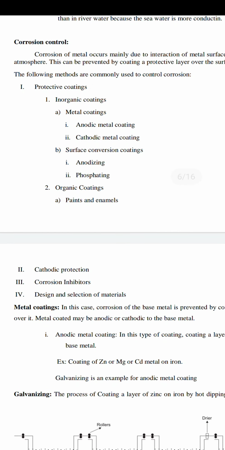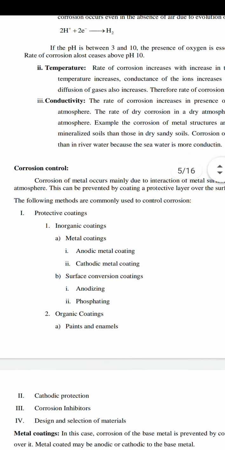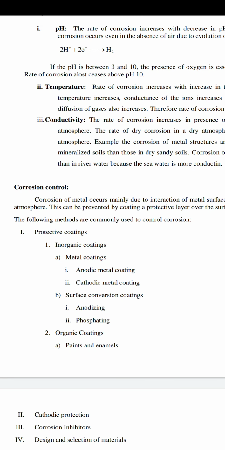If the pH is increased above 7, hydroxides are formed as the corrosion product. That is stoichiometric, non-porous, highly insoluble, and has low ionic conductivity.